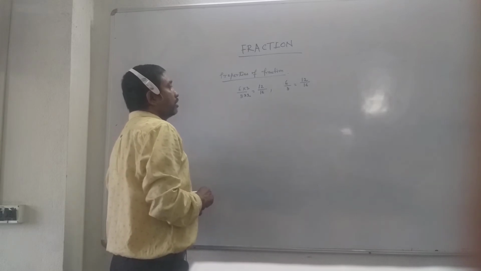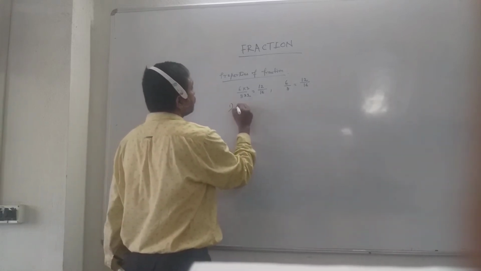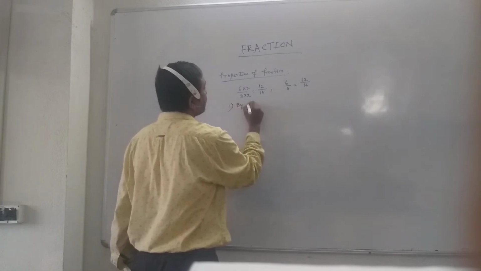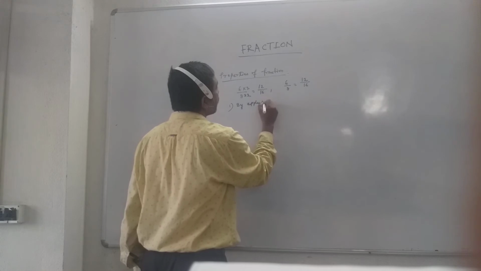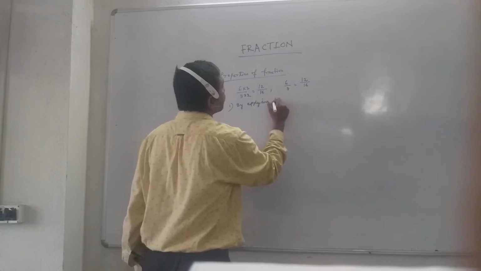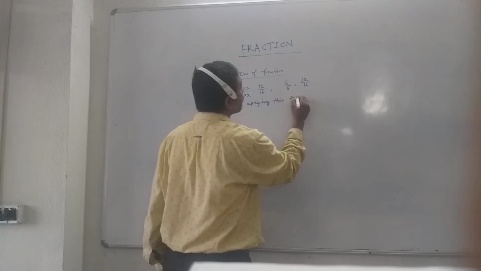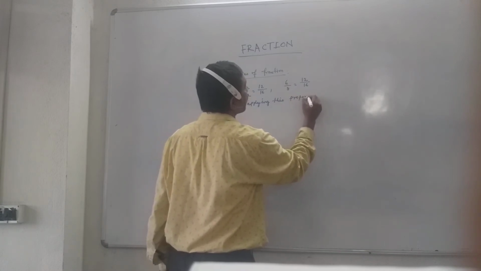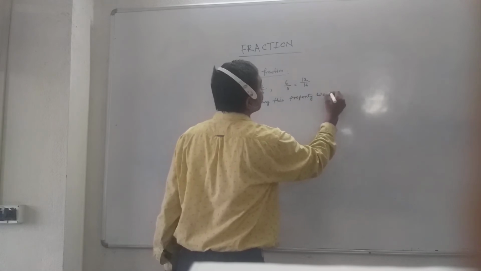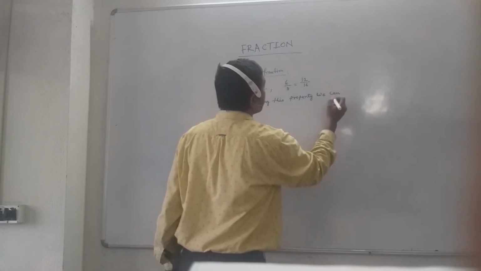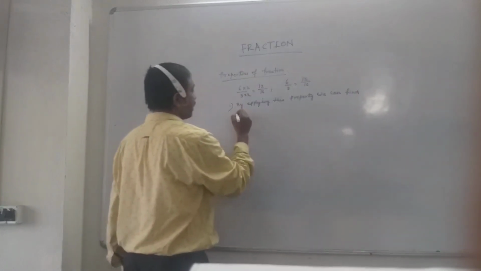Now, by applying this property, we can find equivalent fractions.